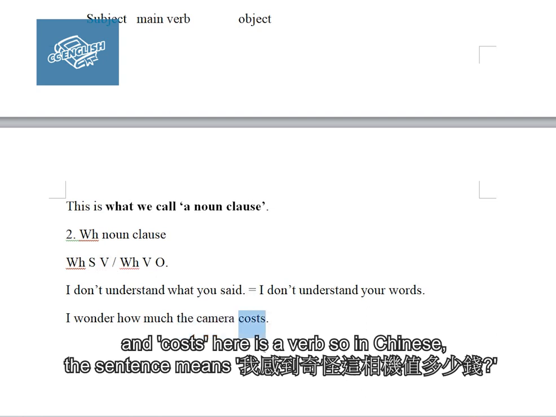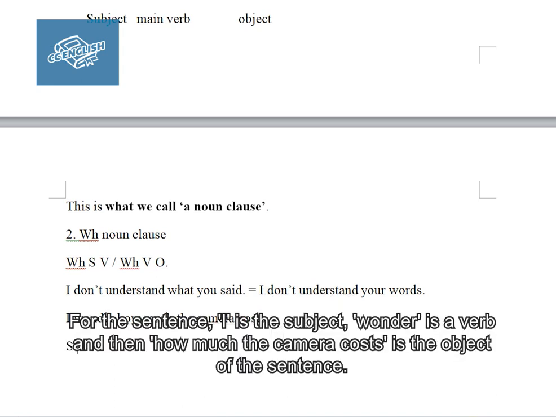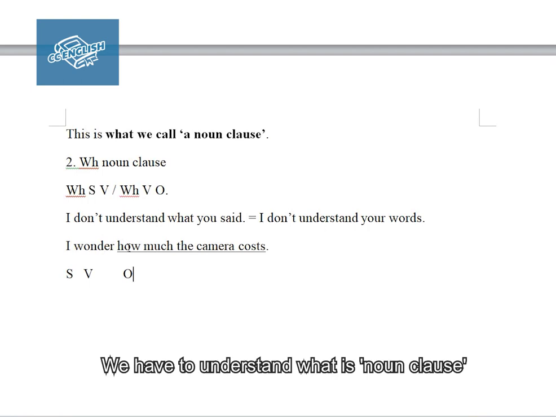In Chinese, the sentence means 我感到奇怪啦，個相機值幾多錢呢？ The whole thing is a noun clause here. So for the sentence, I is the subject, wonder is a verb, and then how much the camera cost is the object of the sentence. So we have to understand what a noun clause is.